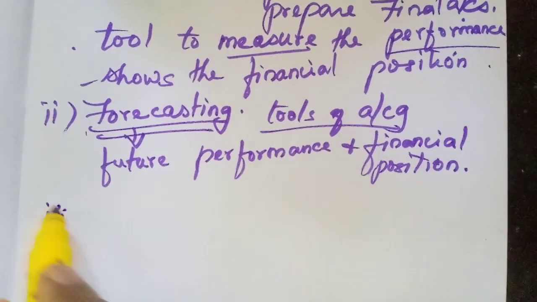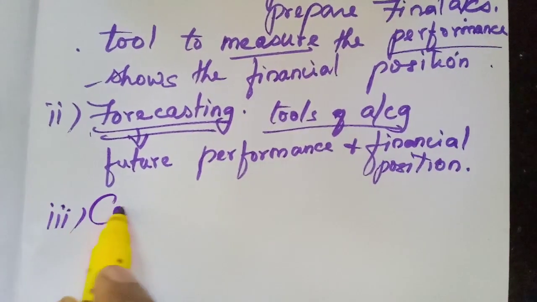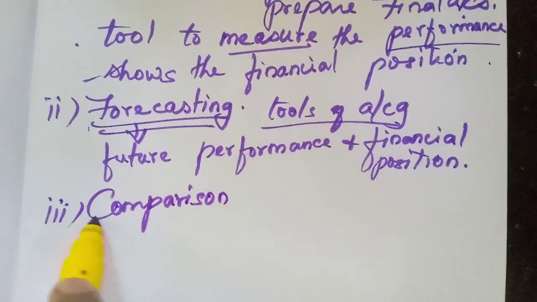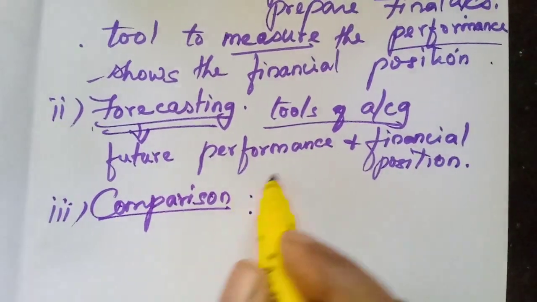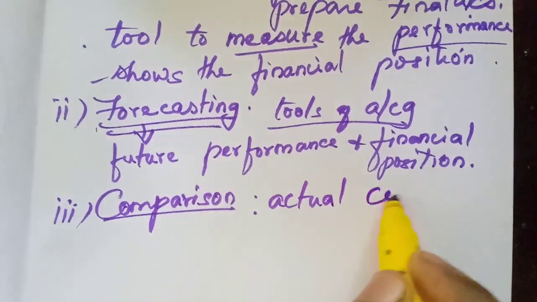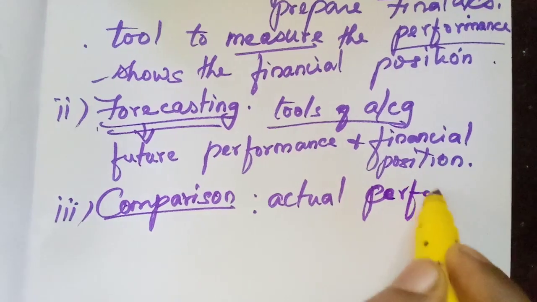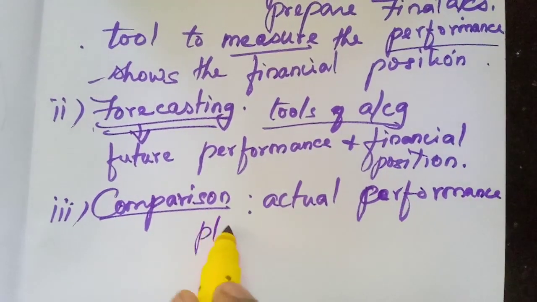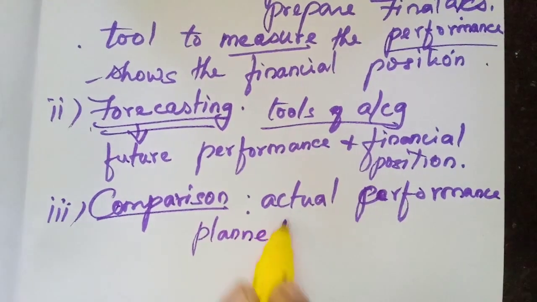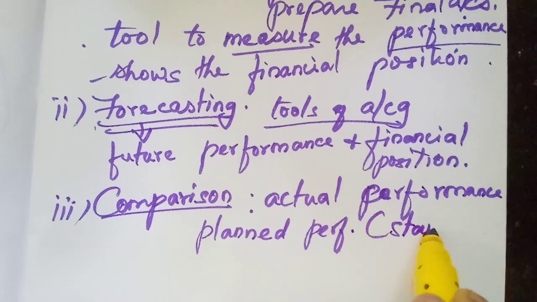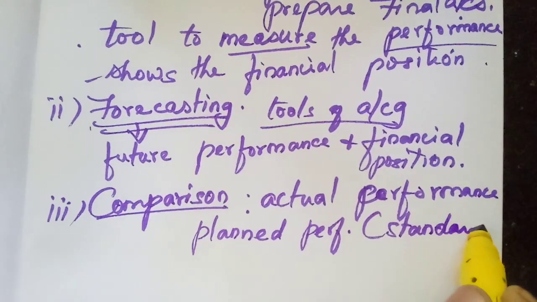Third point is comparison. We can compare the actual performance. What will we compare? We will compare the actual performance with the planned performance or standard performance. We might have already set a goal.